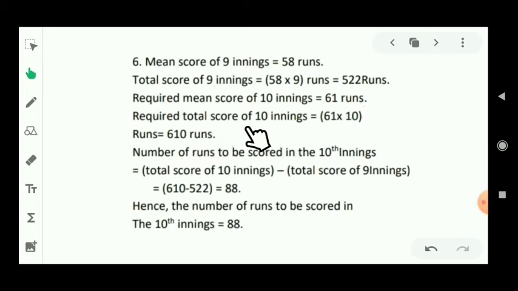So the required total score of 10 innings will be 61 into 10, that means 610 runs. So the number of runs to be scored in the 10th innings will be found by subtracting: 610 minus 522, that means 88 runs. So the number of runs to be scored in the 10th innings will be 88.